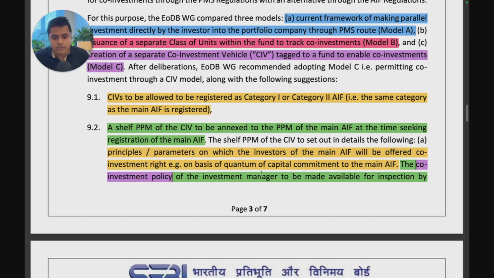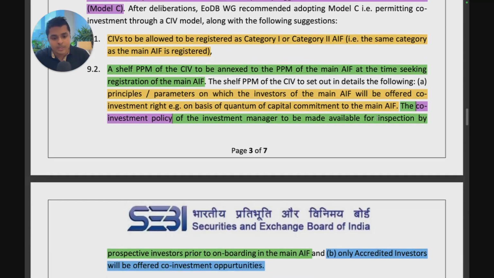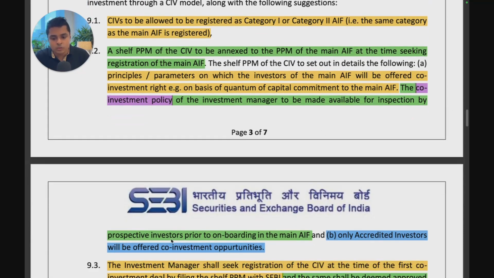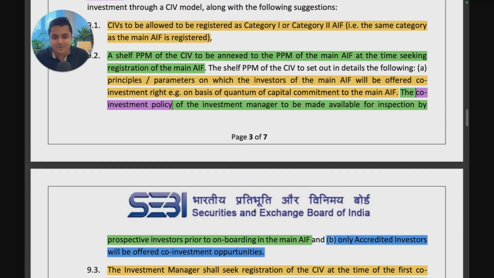That could be, for example, on the basis of quantum of capital commitment. There would be a co-investment policy. So the co-investment policy of the investment manager is to be made available for inspection by prospective investors prior to onboarding in the main AIF. And last, only accredited investors will be offered co-investment opportunities. So this is very surprising. I don't know why they only want to offer it to accredited investors.